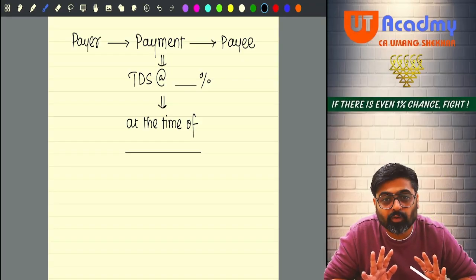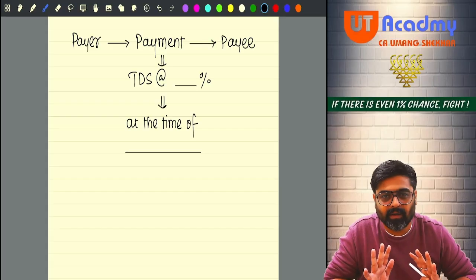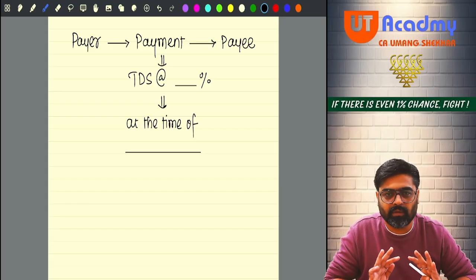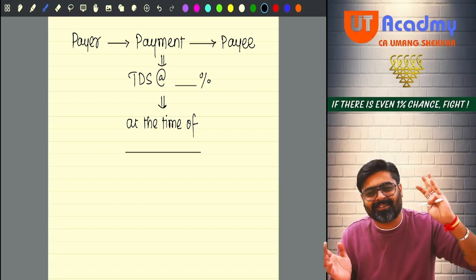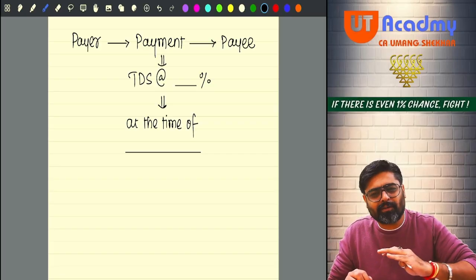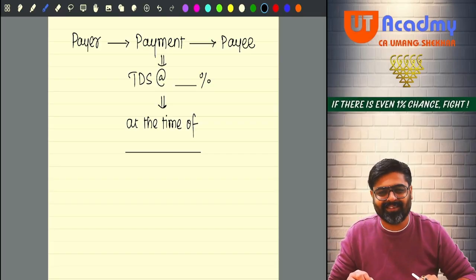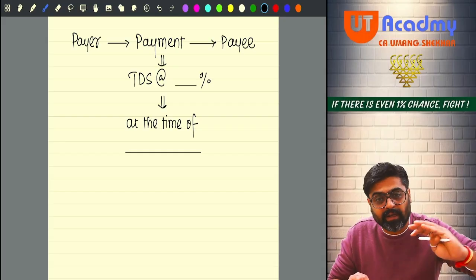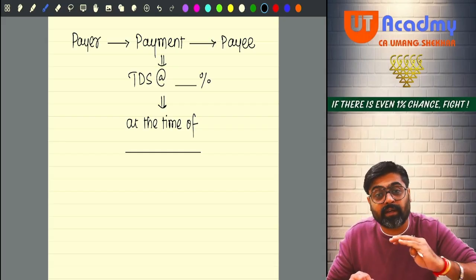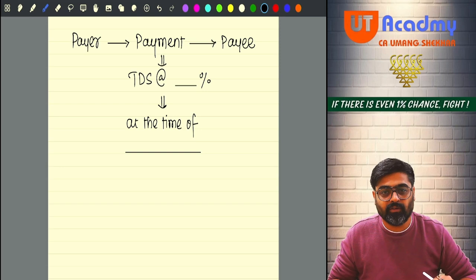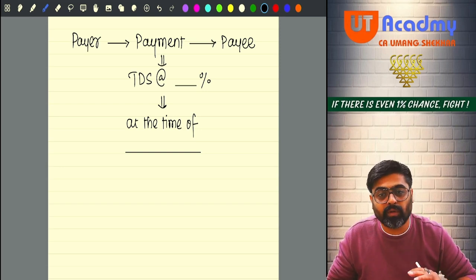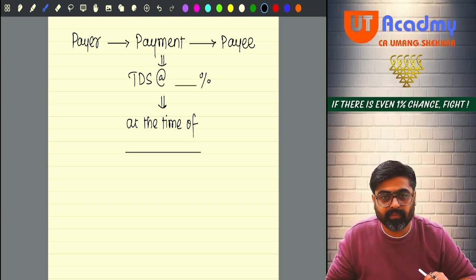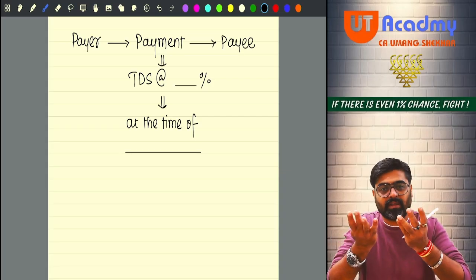Understanding? So easy, so easy. But why do the students find it difficult, you know? There are many sections. Different types of payments. And for every different type of payment, what happens? Different rates are prescribed. So it becomes very difficult for students to remember them. Yes or no? Otherwise, the provisions are this simple only.